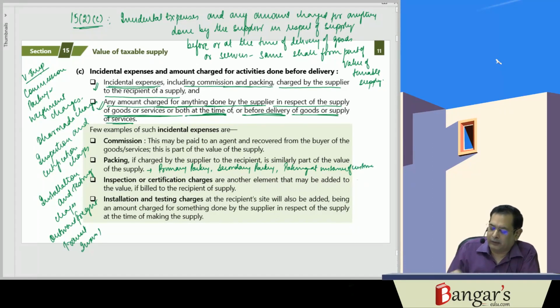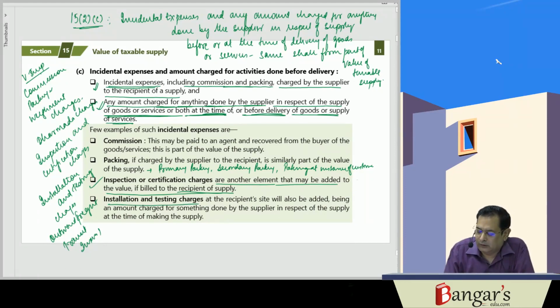So packing, if charged by the supplier to the recipient, will be included where? In the value. Similarly, inspection and certification charges are any other element that may be added to the value if billed to the recipient of supply. Installation and testing charges at recipient side will also be added, being the amount which is charged for anything which has been done by the supplier in respect of supply at the time of making such supply. So the same will be included. That has been provided in section 15(2)(c).